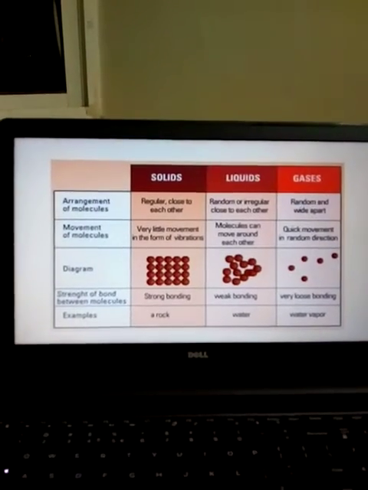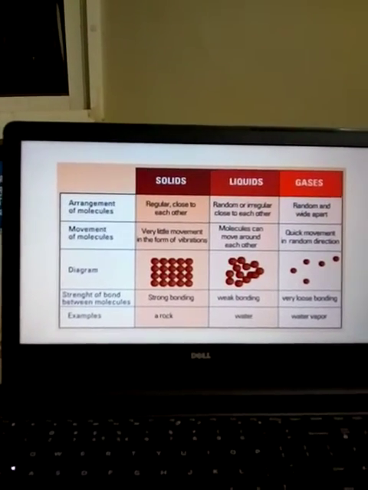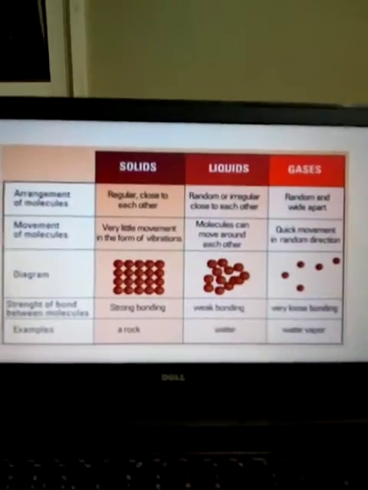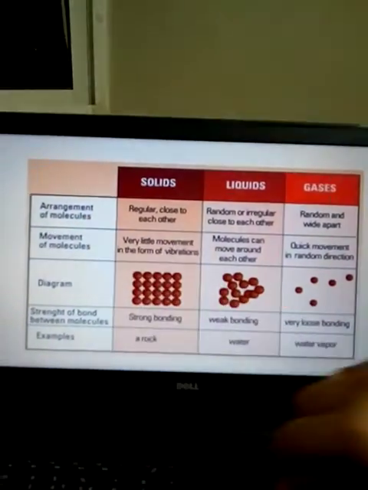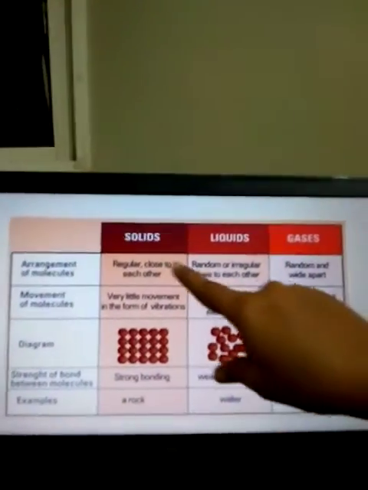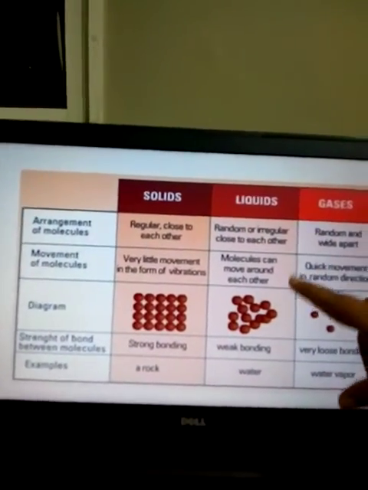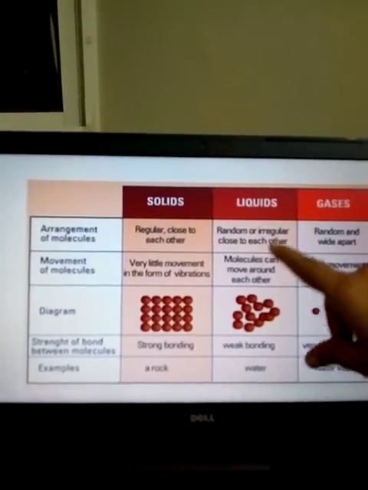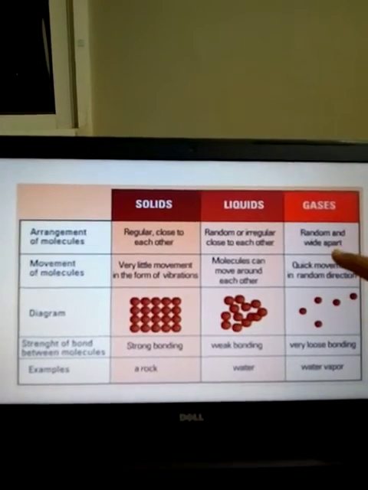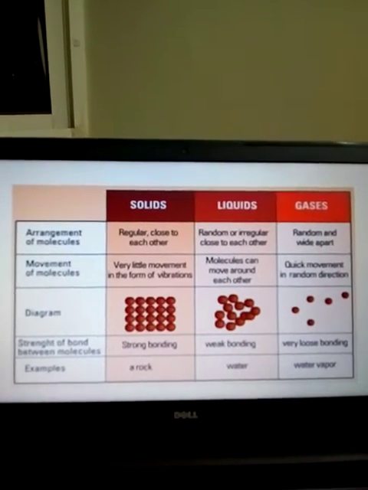Now the comparison of solids, liquids and gases. First is the arrangement of molecules. In solids, molecules are close to each other and regular. In liquids, the molecules are irregular but close to each other. In gases, random and wide apart.